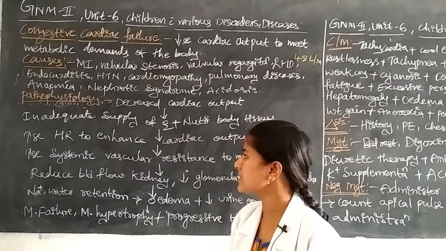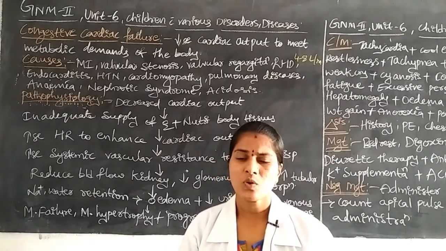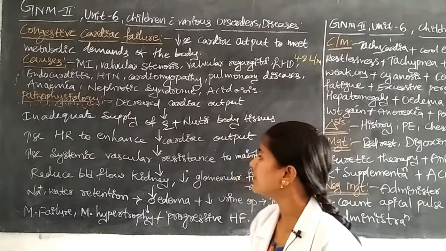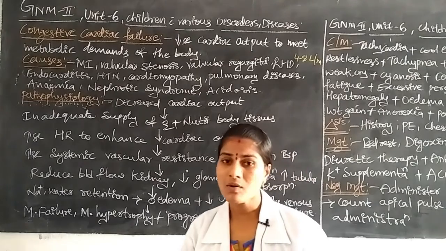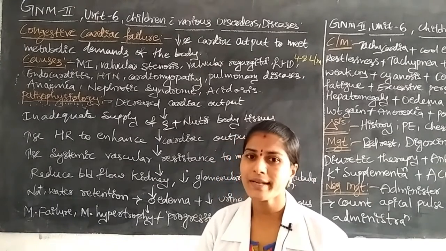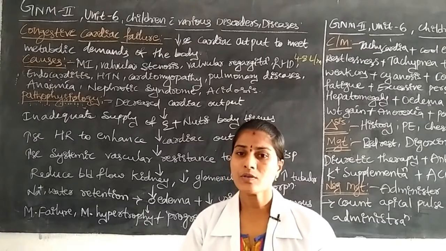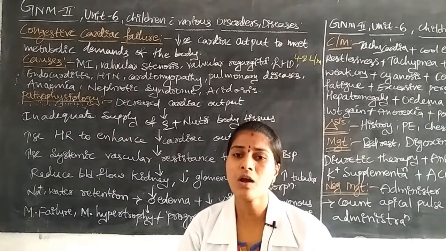Due to these reasons, first of all, the cardiac output is decreased. Why? Because of inadequate supply of oxygen and nutrients.